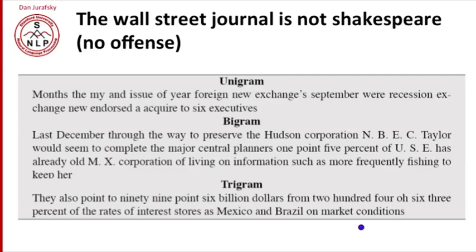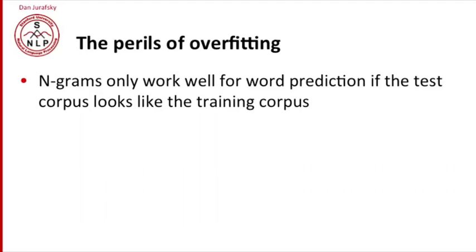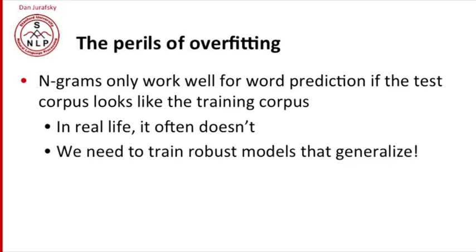But here are two corpora of English, both reasonable size corpora, at least a million words. There is no overlap at all in the Shakespeare sentences and the Wall Street Journal sentences. So what's the lesson from this? One lesson is the perils of overfitting. N-grams only work well for word prediction if the test corpus looks like the training corpus. If you test on Shakespeare but you trained on the Wall Street Journal, you're not going to predict words very well. In real life, this just doesn't happen. So we'd like to train robust models that do a better job of generalizing.